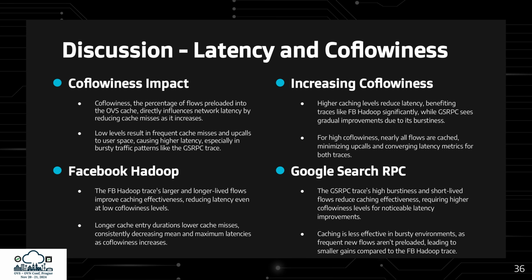As we increase co-flowiness, latency drops further, especially for Facebook, while Google sees smaller gains due to its bursty nature. At higher co-flowiness, nearly all flows are cached, minimizing upcalls and converging latency for both traces. However, Google's short-lived flows still limit caching effectiveness, requiring higher levels for noticeable improvements.